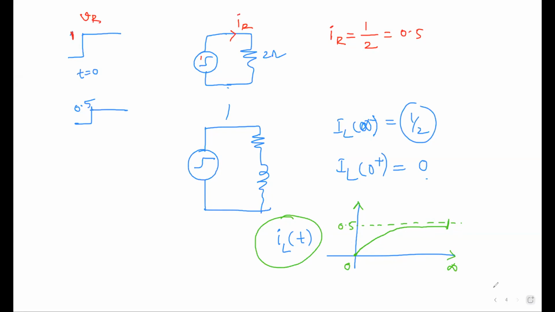So how to get this equation? What is a first order, second order system? I will tell you later. I think if you know differential equations, you know what is a first order or second order system. If it is a first order system, we can apply a formula to get this. I'm just generalizing it.